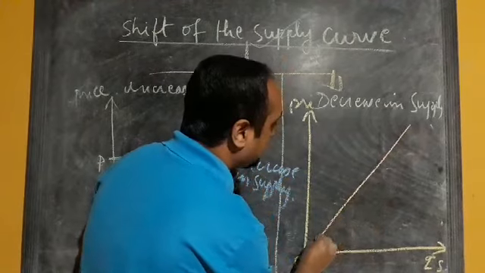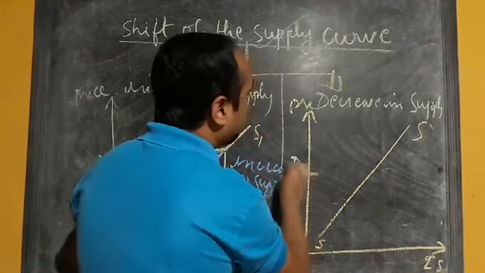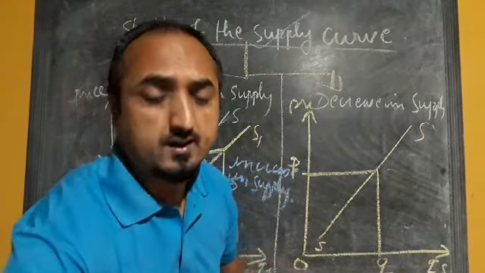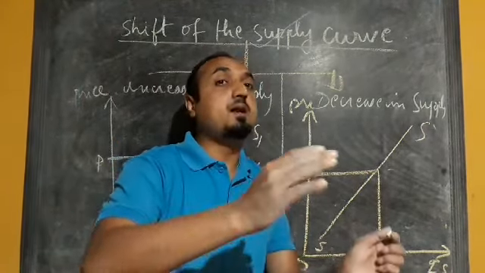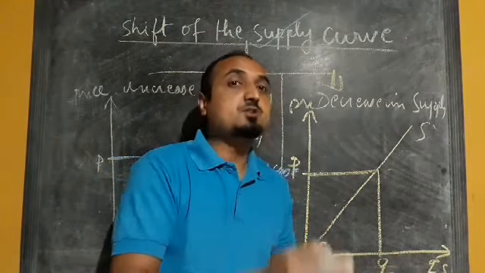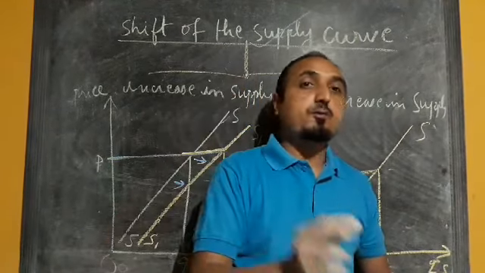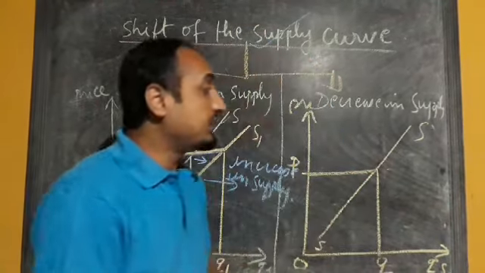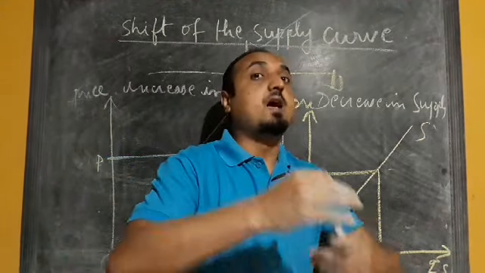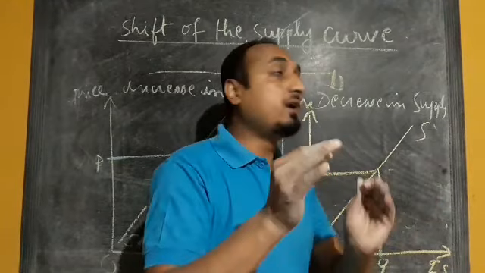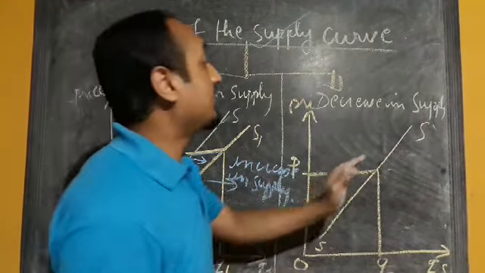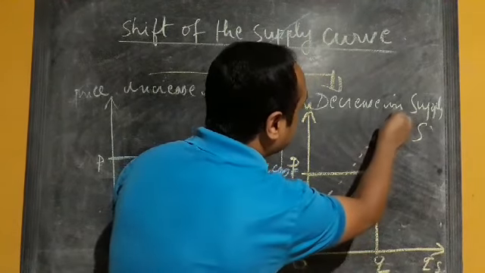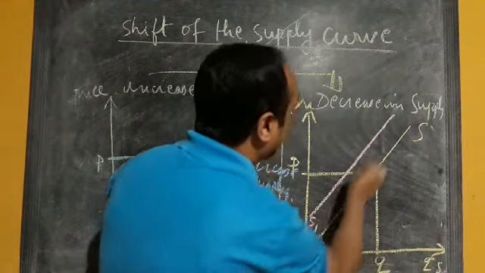Now let's take the initial supply curve S, and the initial price P. So at price P, the quantity supplied is, say, Q. Now if the government increases the rate of taxation from 10% to, say, 15%, or we can consider another case, where the input price has gone up, the cost of production increases, and when cost of production increases, the supply of the commodity will decrease, and the supply curve will shift leftward. Now we have the new supply curve S1.